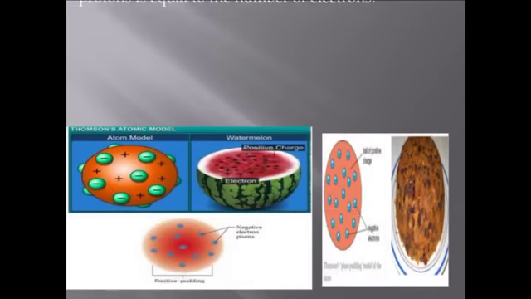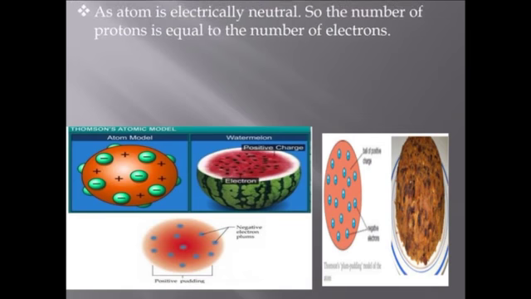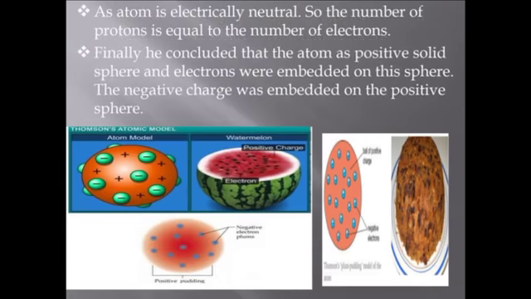Now see these pictures. As we already saw, the number of protons is equal to the number of electrons in the Thomson model. Finally, he concluded that atom is a positive solid sphere and electrons are embedded in this sphere, the negative charge embedded in the positive sphere. This model is also known as the plum pudding model. See this example. In this watermelon, the seeds are embedded in the red edible part, that is, the negative charges are embedded in the positive sphere.